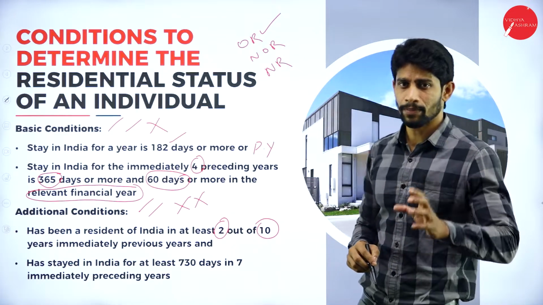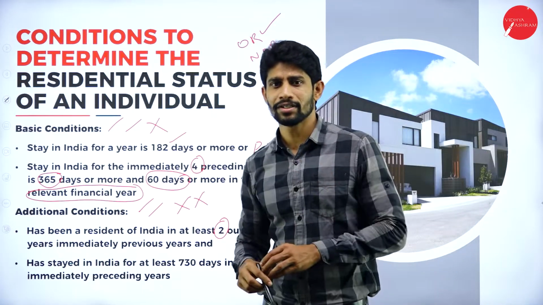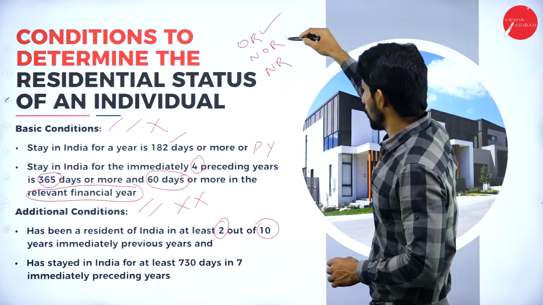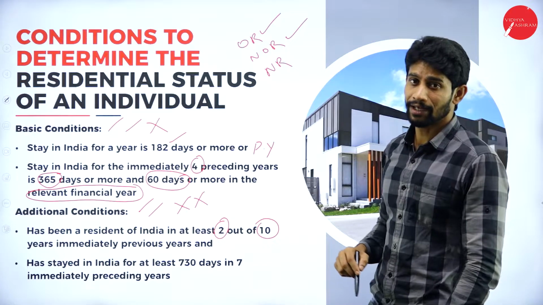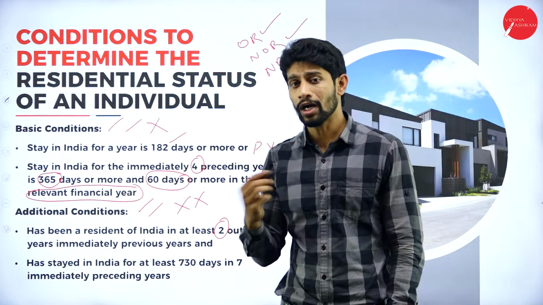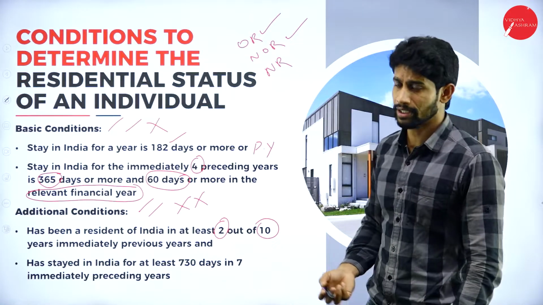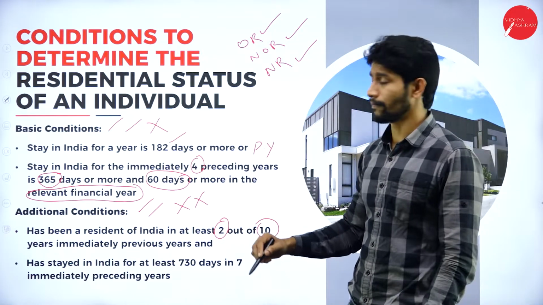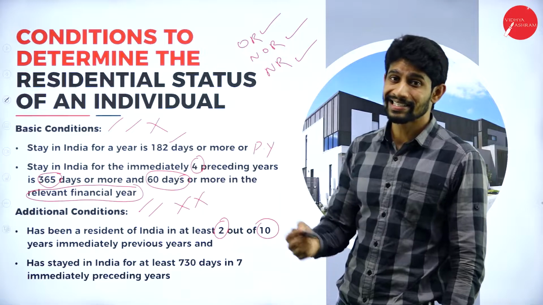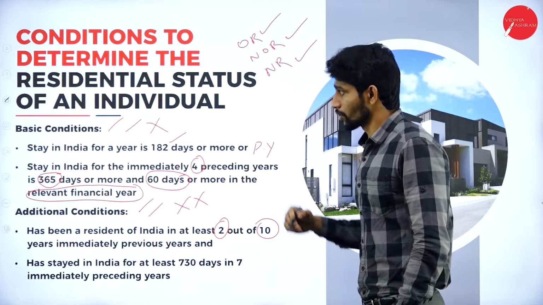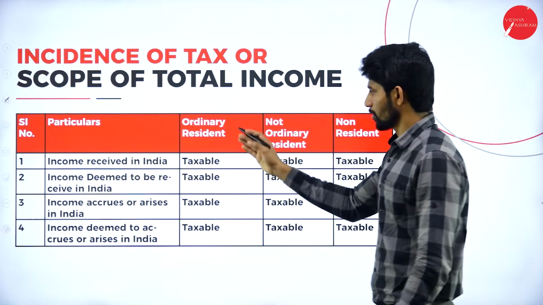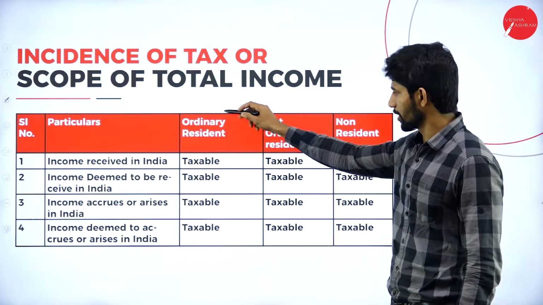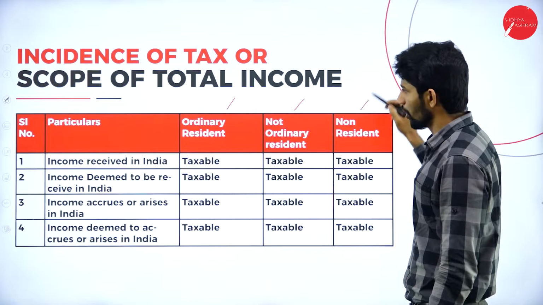If any person fulfills a basic condition and fails to fulfill the additional condition, is said to be not ordinary resident. And if any person does not fulfill the basic condition itself, is said to be a non-resident of India. So this is how we are going to divide the residential status: ordinary resident, not ordinary resident, non-resident.